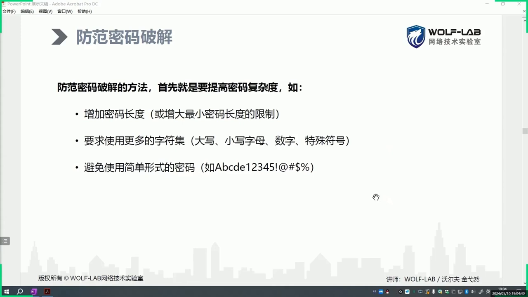Also, use different passwords for different platforms. For example, if your passwords are the same across different platforms, they could be easily breached. Why? Because it's likely that the database of a particular application has been breached. Once breached, others can use the same account and password to breach other applications.